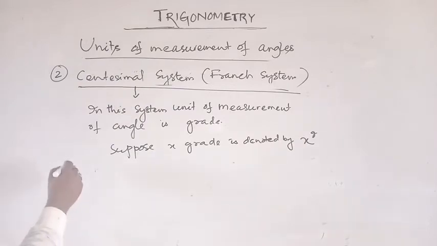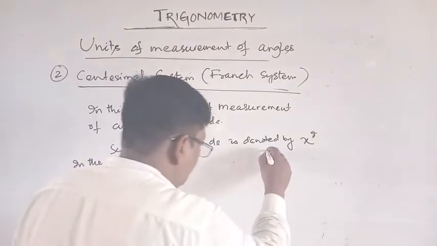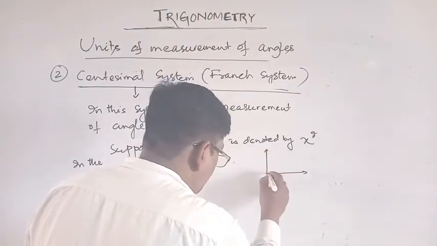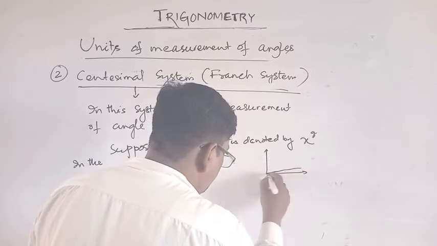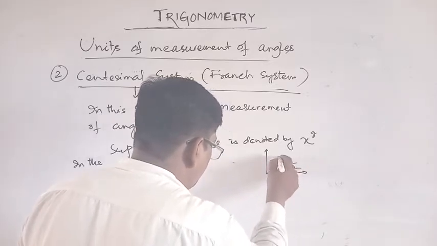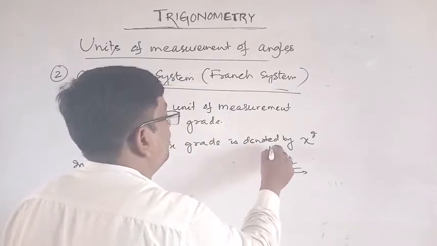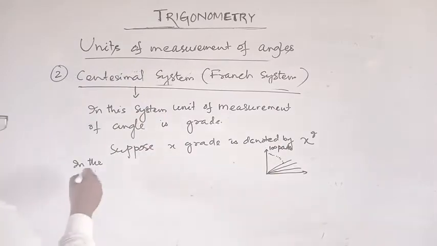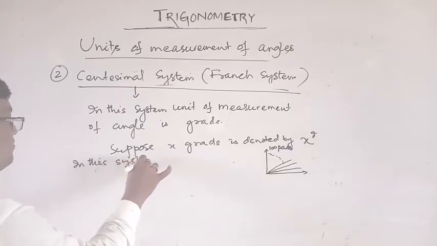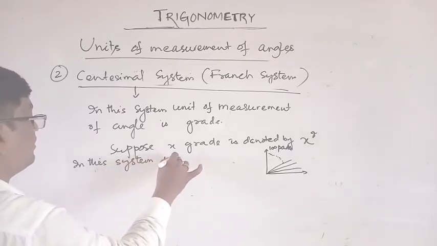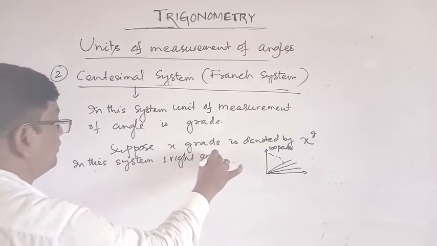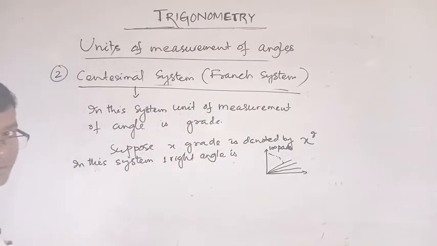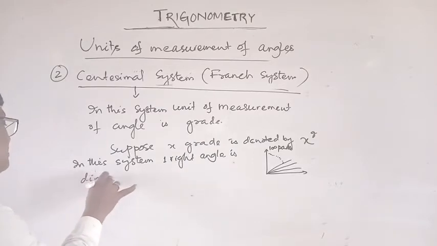Now in this system, this is a right angle, okay, and divide this up to 100 parts. Suppose in this system one right angle is divided into